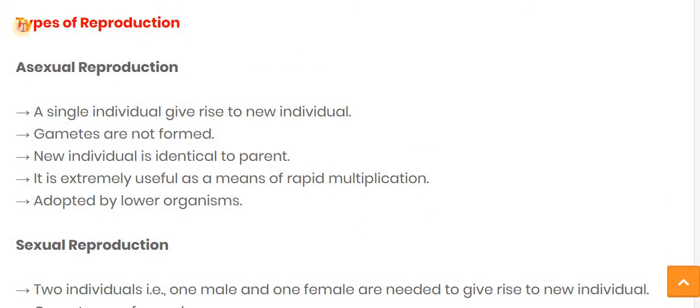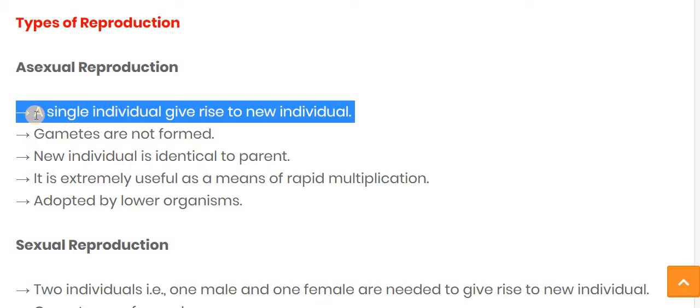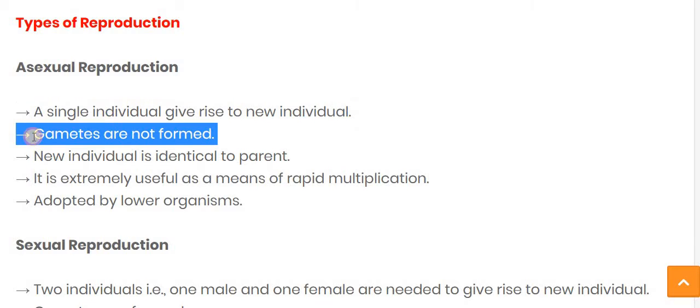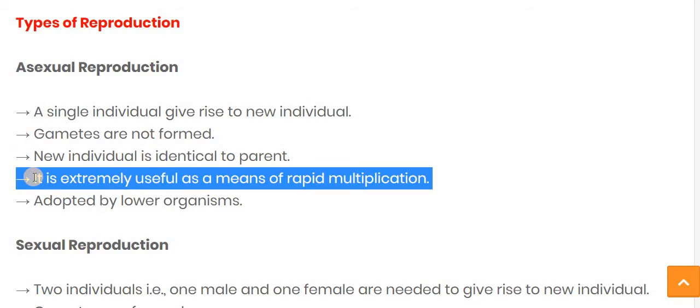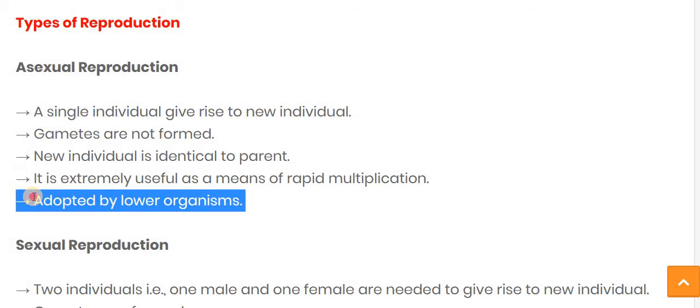Then the types of reproduction, in that, asexual reproduction. In asexual reproduction, a single individual gives rise to a new individual. Gametes are not found. The new individual is identical to the parent, and it is extremely useful as a means of rapid multiplication.